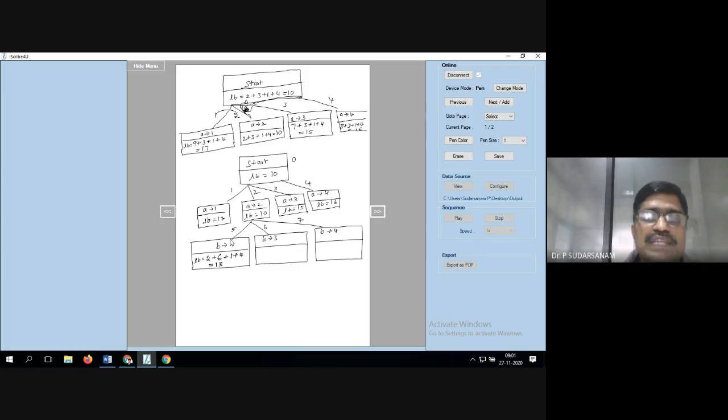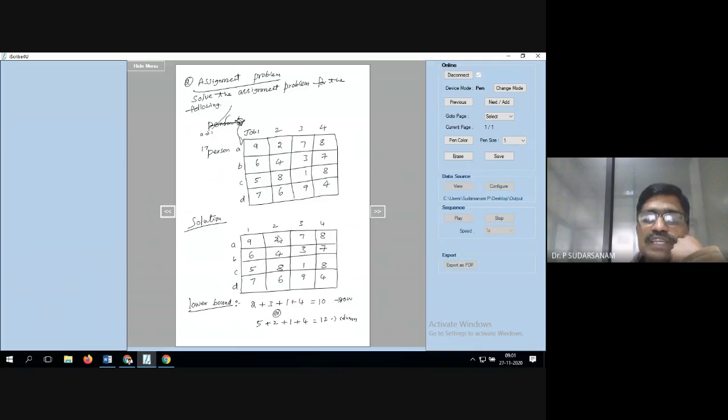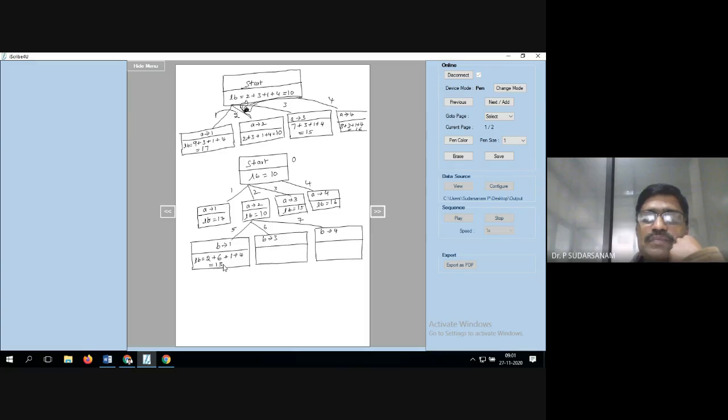Any doubt to write this step? Once again I'll tell you, listen here. First one is A is equal to 2 you have taken. Next B is equal to 1. So A is equal to 2 means the value also 2 only. B is equal to 1 means 6. So even you can see it here. A is equal to 2 means you have taken this. B is equal to 1 means this value is to be taken here. Now the remaining as it is, 1 plus 4, that is equal to 13. Similarly you have to write it, B is equal to 3 also, B is equal to 4 also.